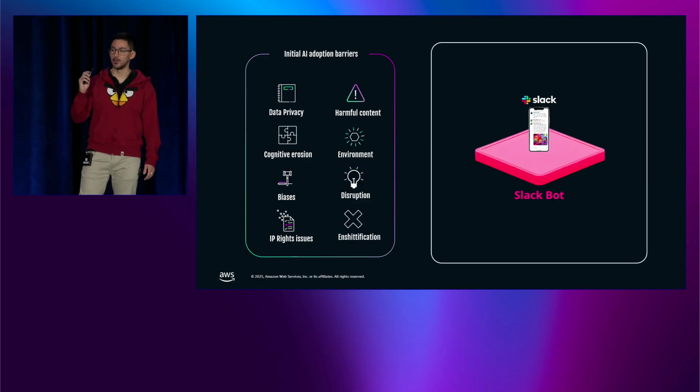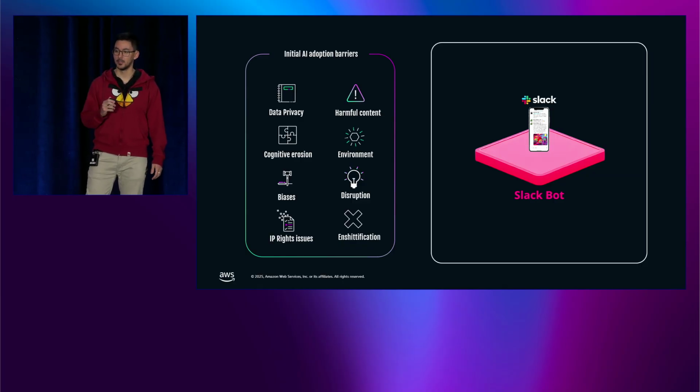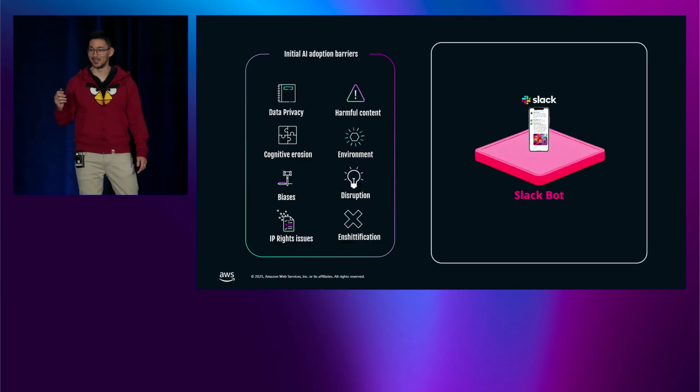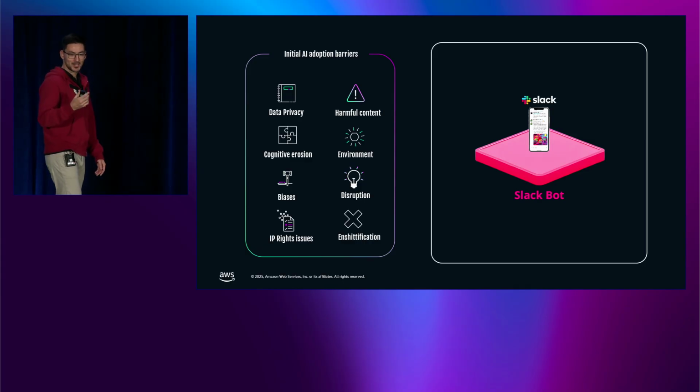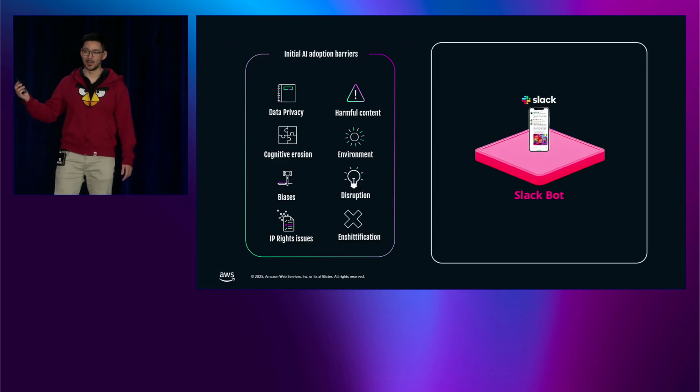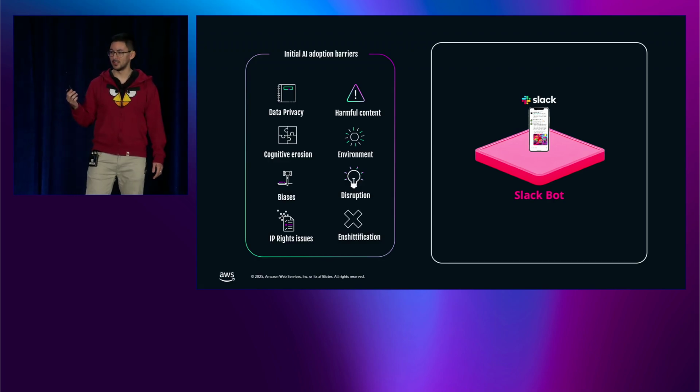But we had a lot of adoption barriers. There were a lot of concerns. We still have a lot of concerns, and they are valid ones. For example, data privacy was one of them. Fortunately, that was solved by AWS. But, for example, harmful content is still a big concern.